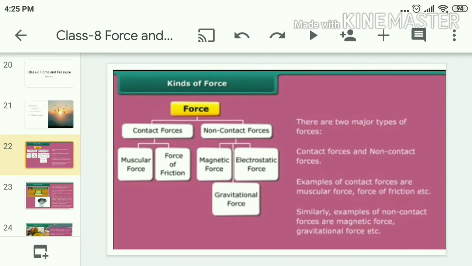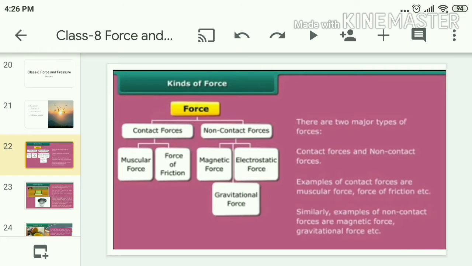Is the force exerted only when there is contact between the objects, or is there any situation where a force will be exerted without contact also? Let us discuss what are the kinds of forces. Forces are of two types. They are contact force and non-contact force. Contact forces, for example, muscular force and force of friction. Non-contact forces, for example, magnetic force, electrostatic force and gravitational force.